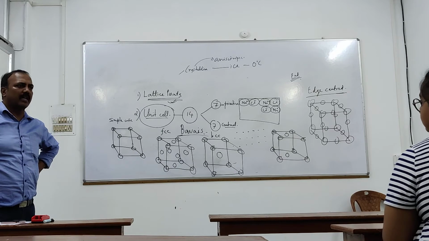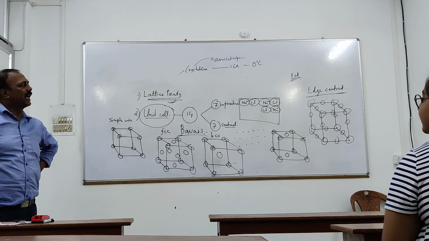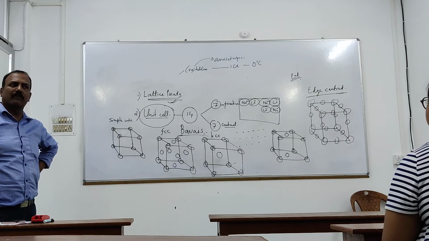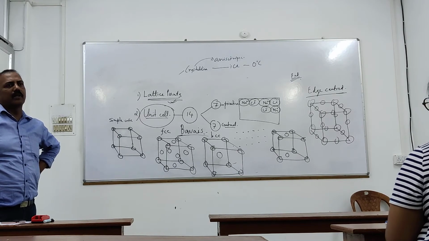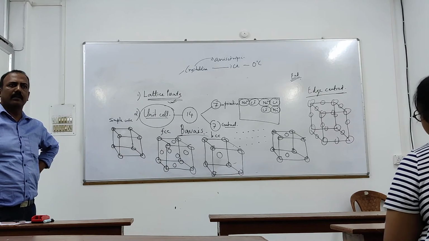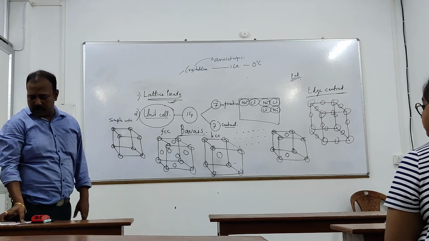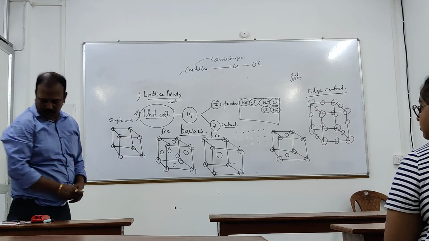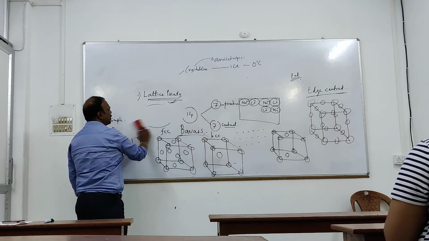Except these 3 main types, there are 2 special types. What are the 2 special types? Edge centered, you can understand that. 12 edges के center में होगा और normal corner में होगा. And another one is what? Opposite 2 faces. Clear? Clear? Very good. Last topic today I will teach is the effective number of lattice points in a unit cell.